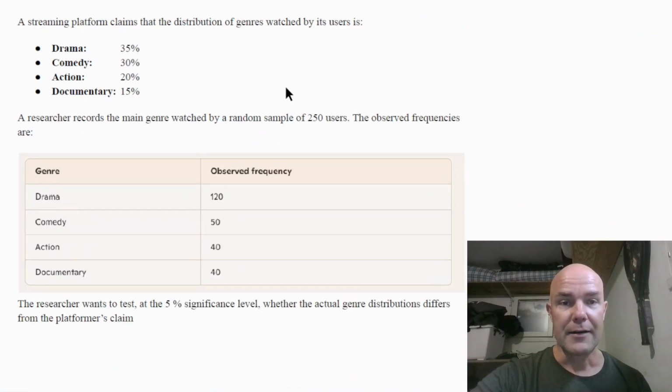and you can find there is a streaming platform claiming that genres watched by its users are given here: drama, comedy, action, documentary, and here are the percentile values that are given. Then there is a researcher investigating whether that platform's claims are true or not using a random sample of 250 users. And here is the result for that investigation.